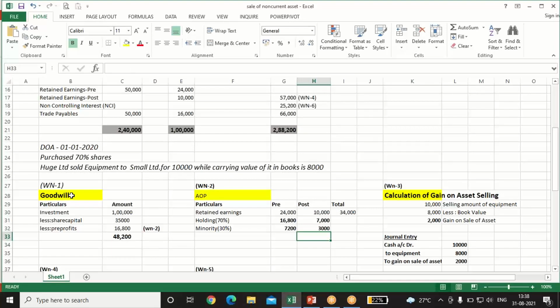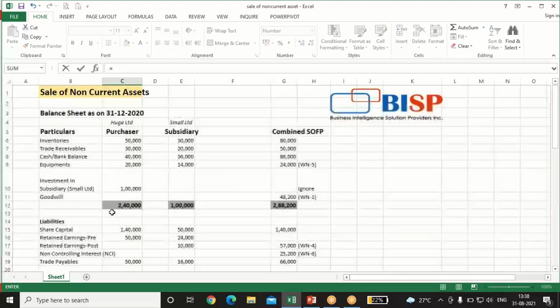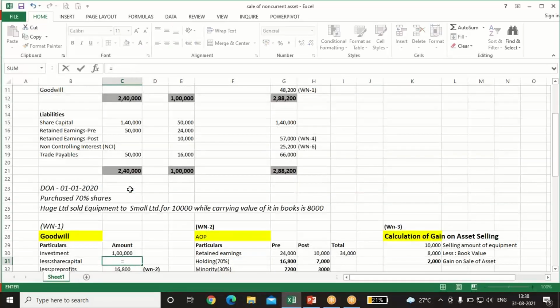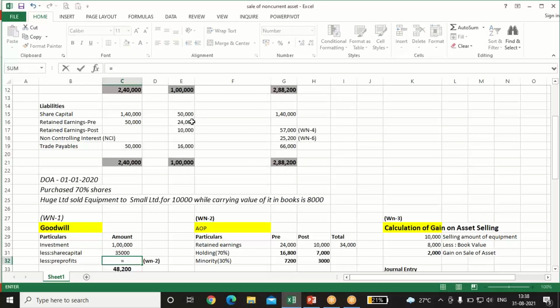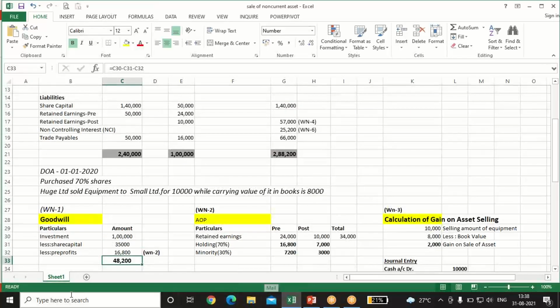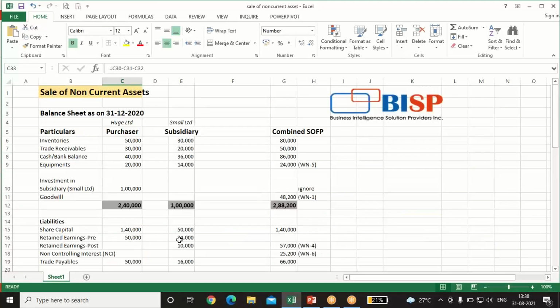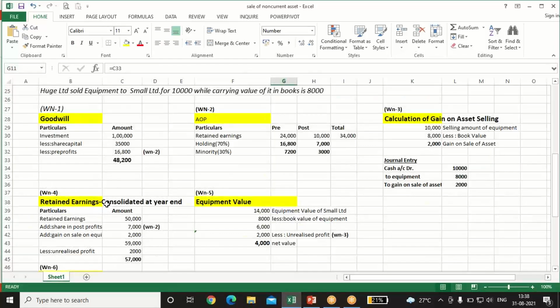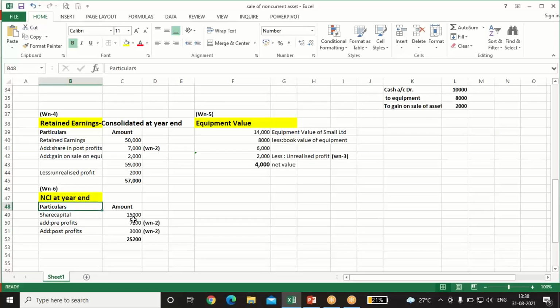Now we'll do the calculation of goodwill. The investment amount is 1 lakh. Share capital is 50,000, and our share is 70%. Less pre-profits, which are 16,800. So goodwill is 48,200, on the asset side.